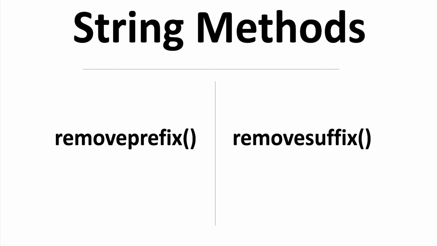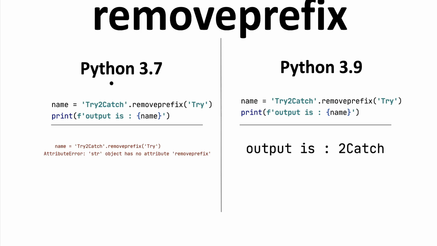The next major update is that we now have two new string methods. First is removeprefix and the second one is removesuffix. Now let's see removeprefix first. Here I have compared 3.7 and 3.9. When I use this code in 3.7, this is the string and I have used removeprefix, where I want to remove "try" as the prefix from "try to catch".